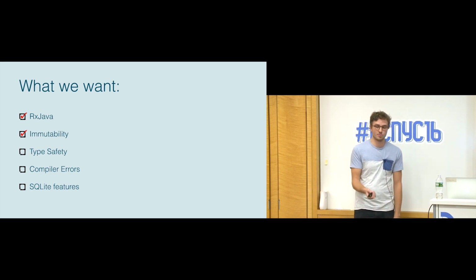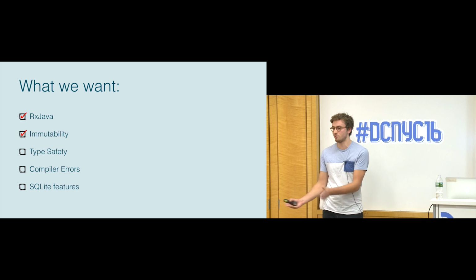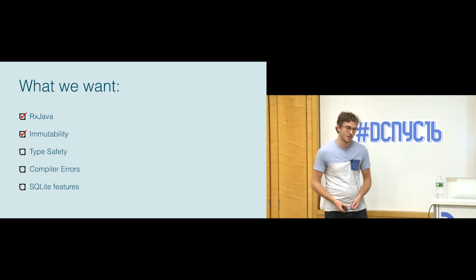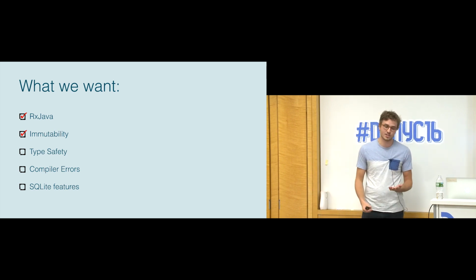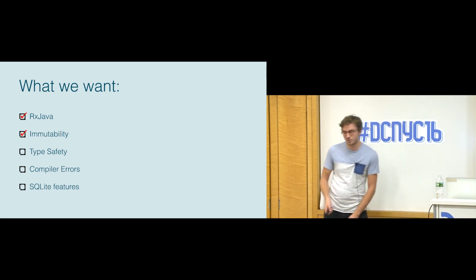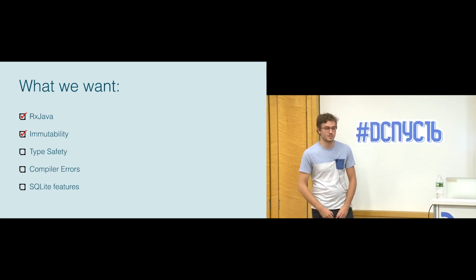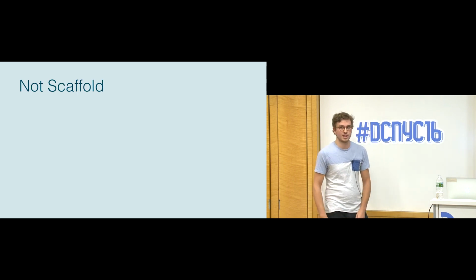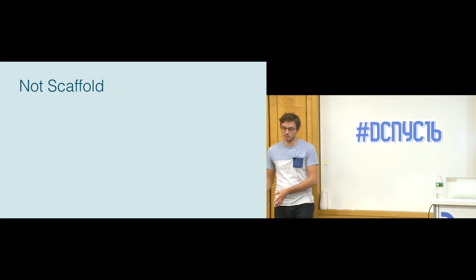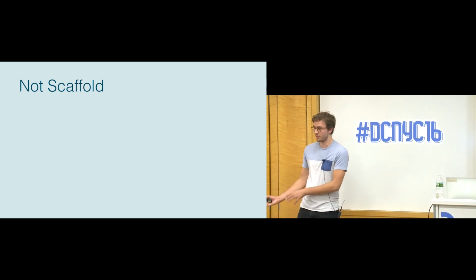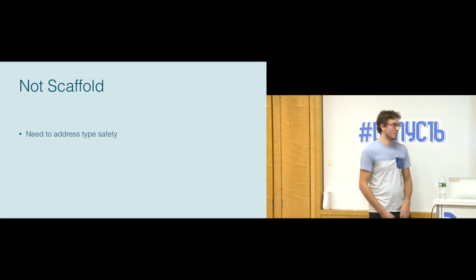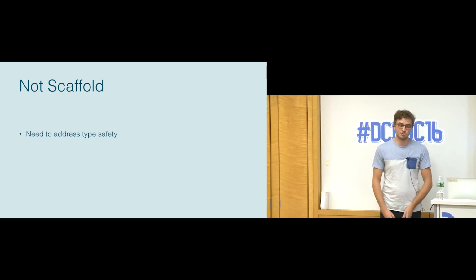Because even if you look at the Query Builder API, at the end of the day, we're still passing strings to it. They might be references to string constants for a column name, but there's nothing stopping you from putting regular strings in there or maybe referencing the wrong column. So things like compiler errors and type safety, you weren't actually getting from this. After using this for about 6 months at Square, we decided that these last two things were too big a flaw, and we needed to do something that wasn't Scaffold. We always had the idea that Scaffold was the right direction to go, but we had just missed a few important things like the type safety that we needed to fix. And so before we open sourced anything, or before we actually created something, we needed to address the type safety.